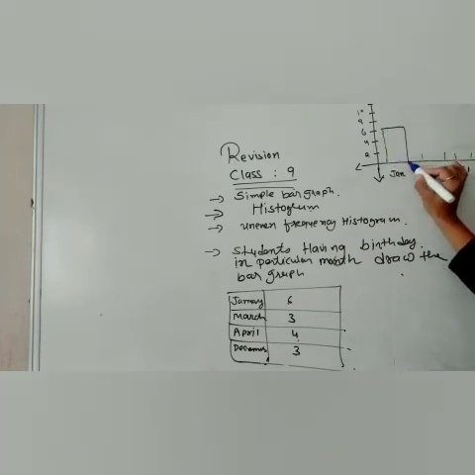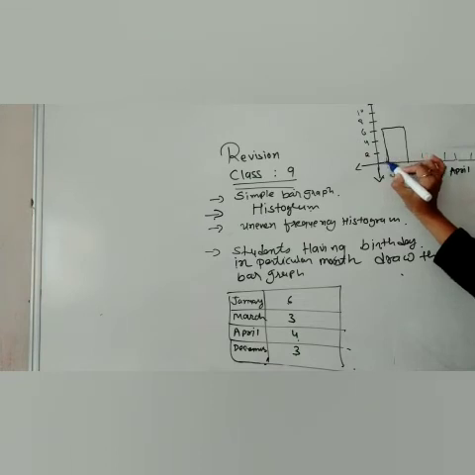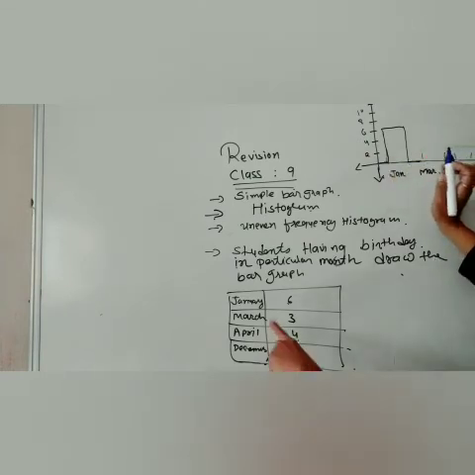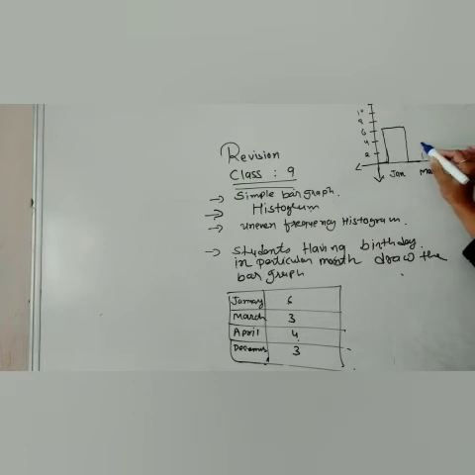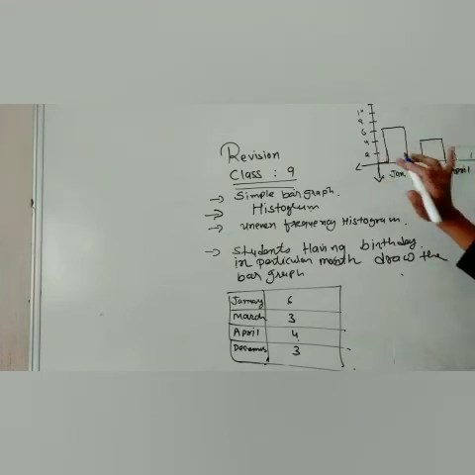So you will draw it in this form. Means you have to keep a gap over here and a gap over there. If you are writing for March, between 4 and 2, 3 will be there. So you have to draw the graph like this, but it should not be joined.